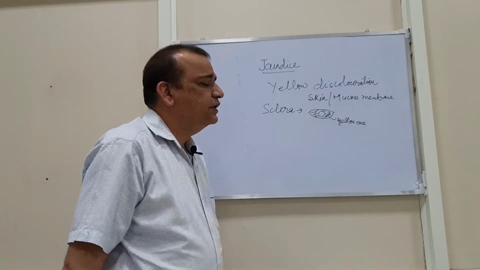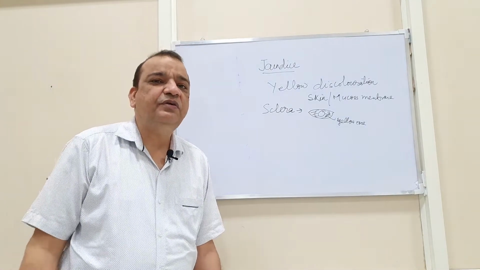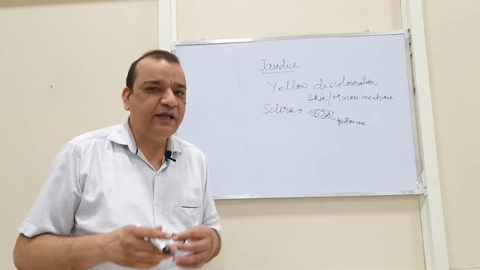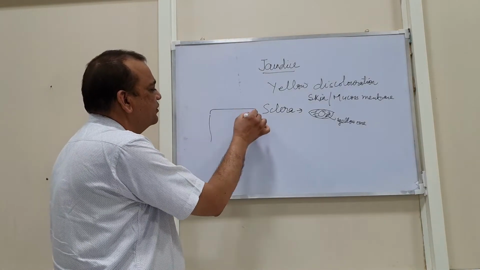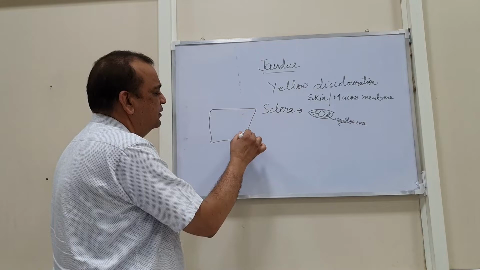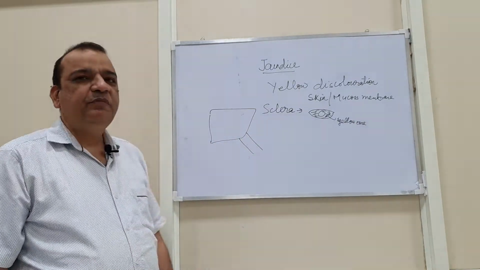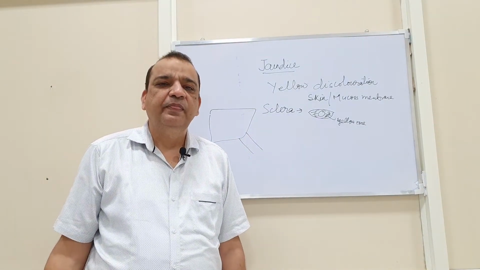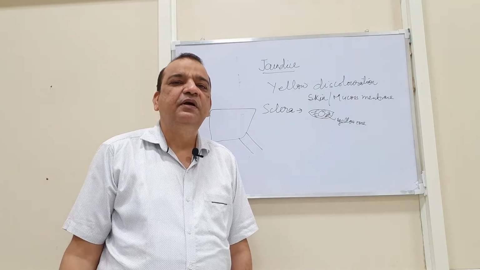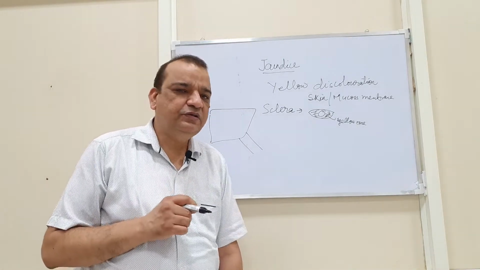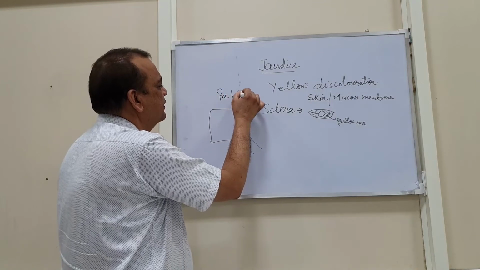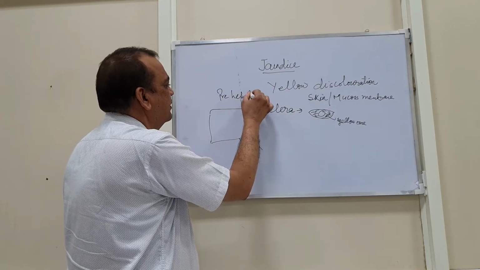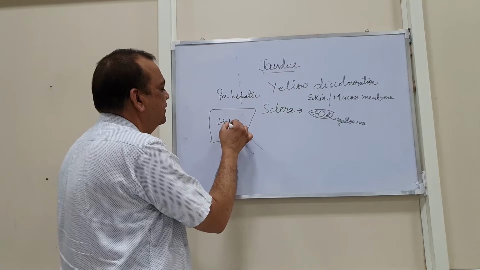Now, jaundice may be divided into three categories as per the cause, or the etiology. As you know, the liver is an important organ, so the categories are pre-hepatic, hepatic, and post-hepatic.